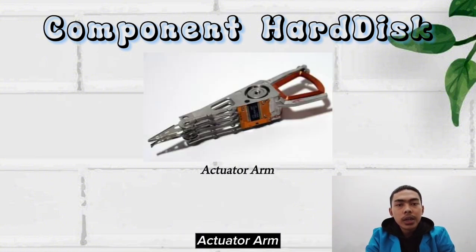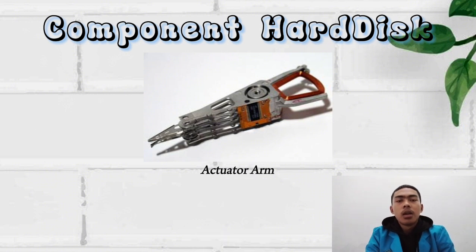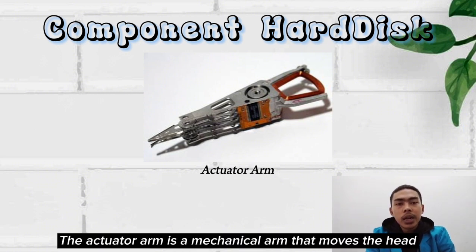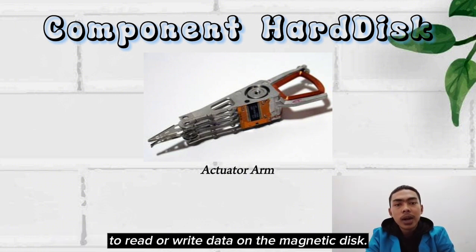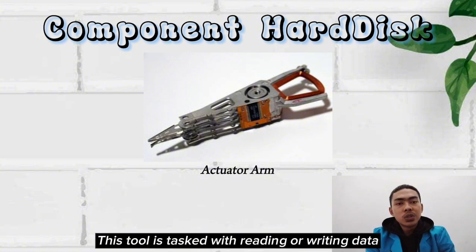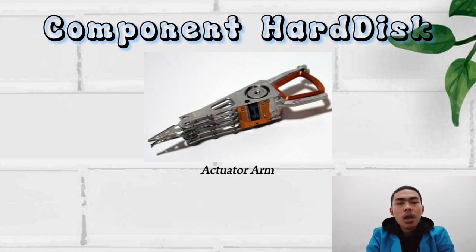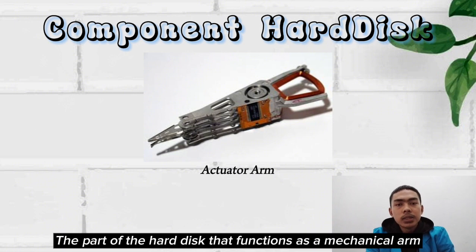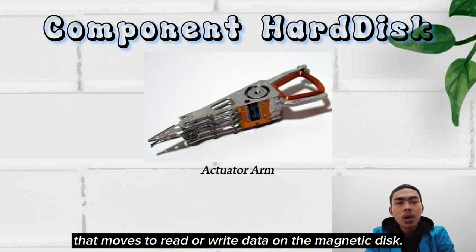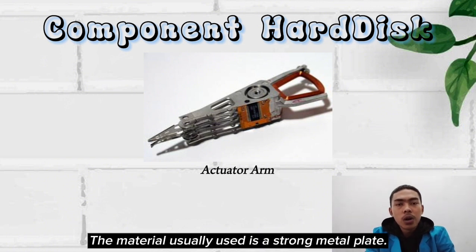Number 3. Actuator arm. The actuator arm is a mechanical arm that moves the head to read or write data on the magnetic disk. This tool is tasked with reading or writing data from or to the hard disk. It is the part of the hard disk that functions as a mechanical arm that moves to read or write data on the magnetic disk. The material usually used is a strong metal plate.